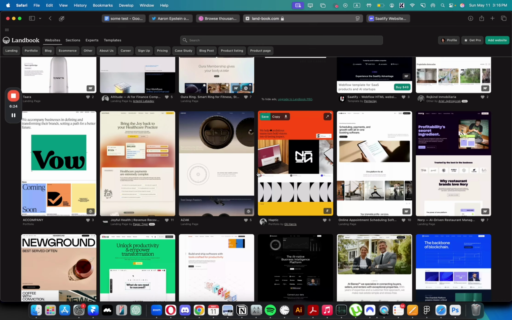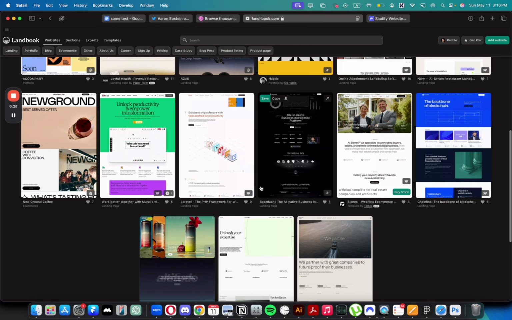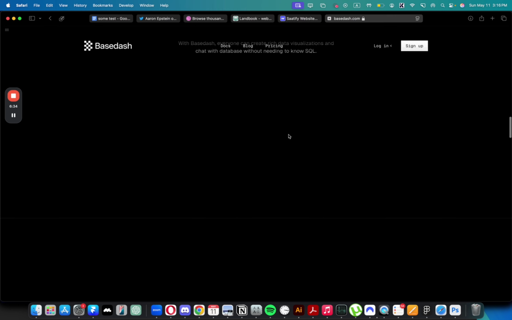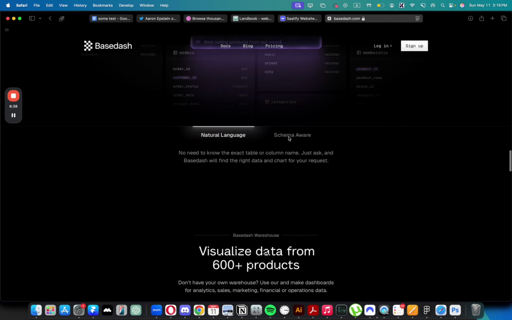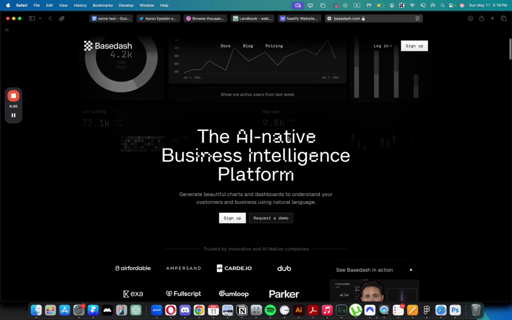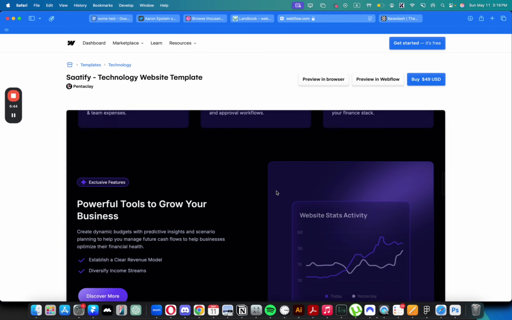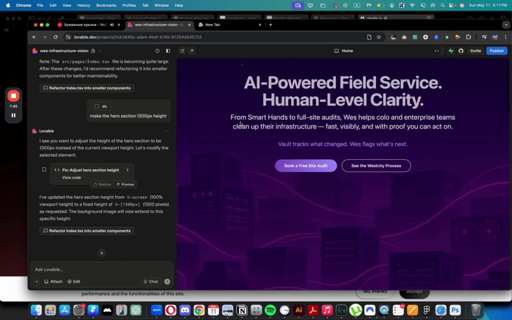So to combine this, I will go to Landbook and just look for some examples that I think would work best. I will just open a lot of random websites that I think will have a similar theme, and then look for similar sections that I can send to Lovable and ask it to recreate. This website is very well designed, but I think it doesn't have something similar. I like this website, it's pretty cool. Let's go back to Lovable and see what it created.